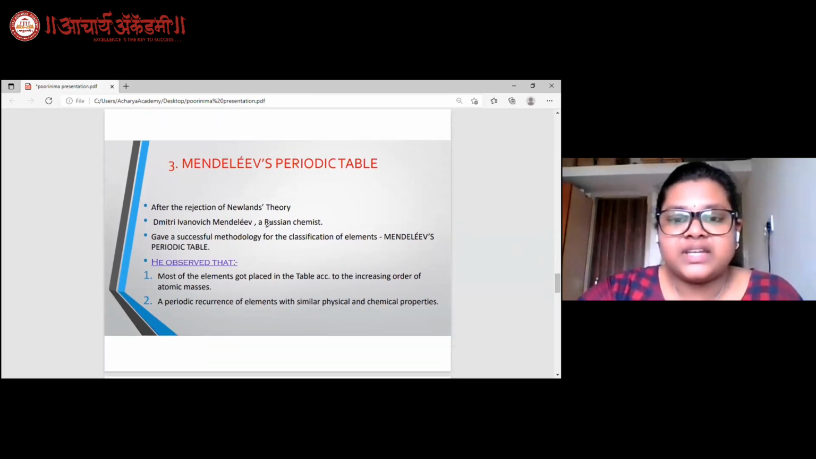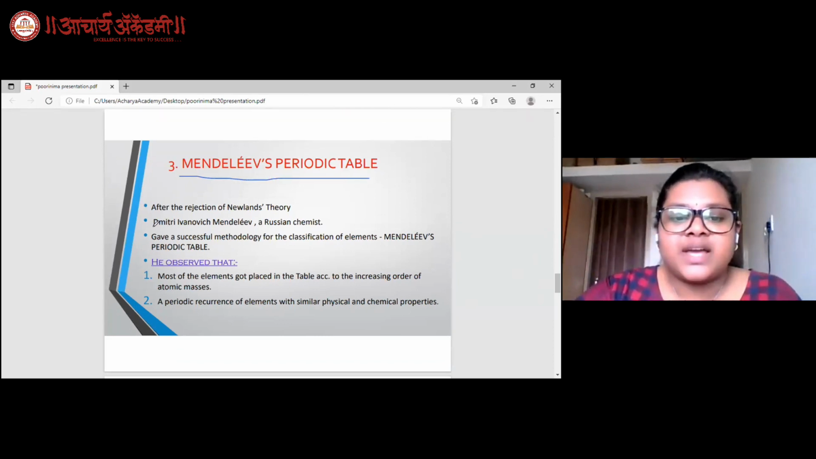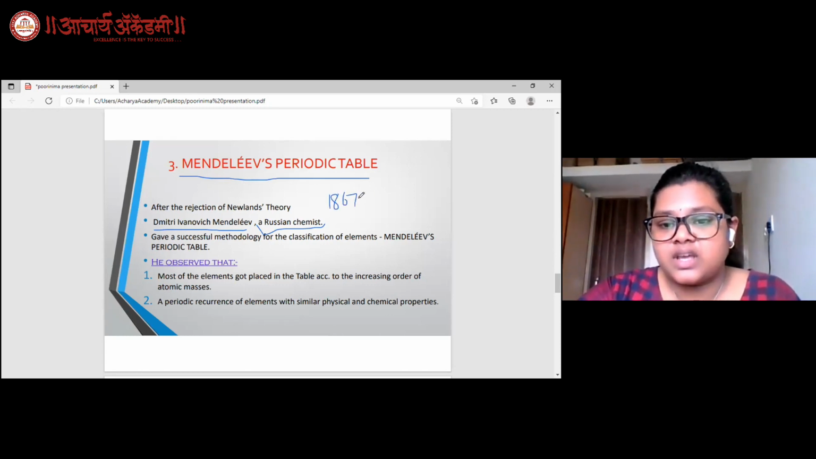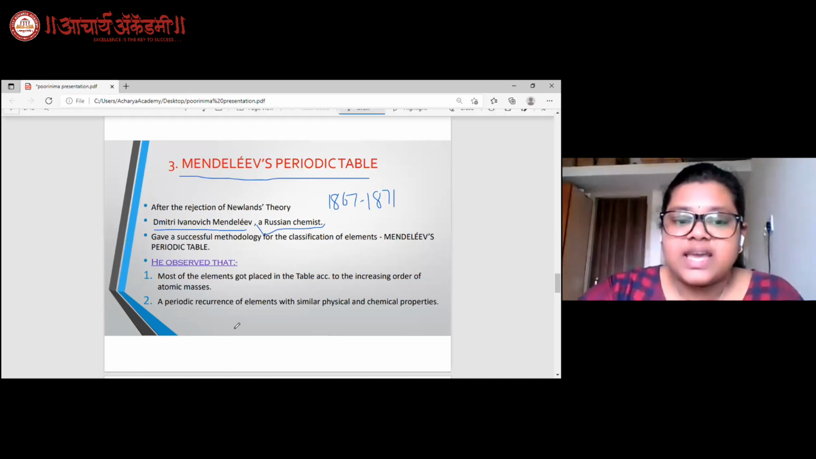And after the failure comes one of the successful methods, none other than Mendeleev's periodic table, given by Dmitri Ivanovich Mendeleev, who was a Russian chemist, and he worked on it, publishing it between the years 1867 to 1871. After the rejection of Newlands' theory, Mendeleev's periodic table was warmly welcomed by many people and also by scientists.